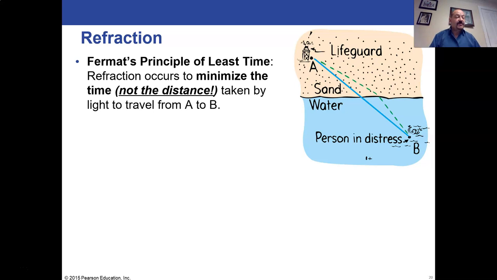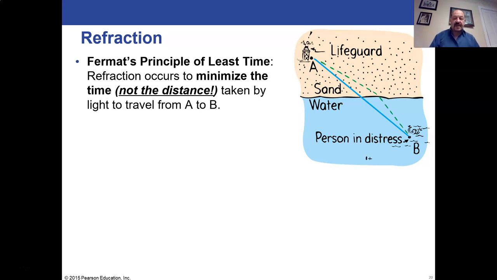But Fermat's principle still works. It works exactly well. It says that whatever path it takes, it's going to take the path that will take the least amount of time. But with refraction, you can't say it's also the least distance. Distance doesn't work with refraction. Fermat's principle of least time still holds up perfectly well, but you can't use distance.